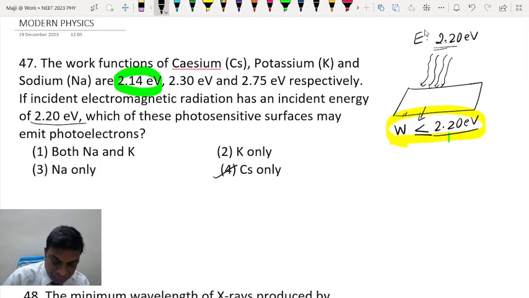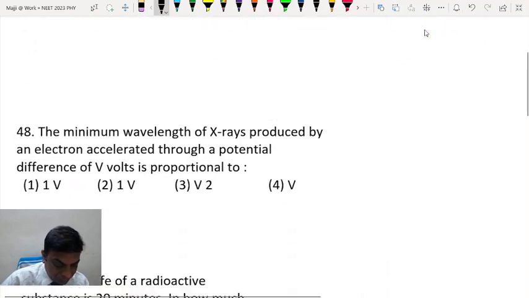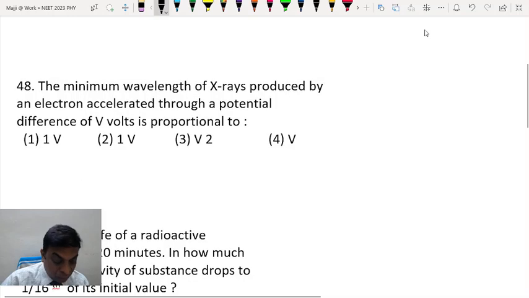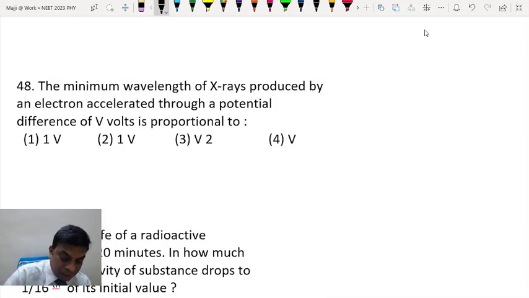Okay, then moving on to the next question. The minimum wavelength of X-rays produced by an electron accelerated through a potential difference of V volts. Now, as you know, X-rays are generated when fast-moving electrons are abruptly stopped by making them strike a heavy metal target.